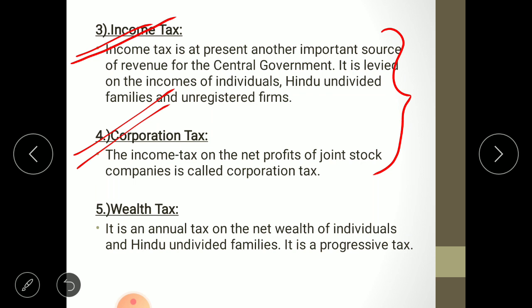Then next one is wealth tax. It is an annual tax on the net wealth of individuals and undivided families. It is a progressive tax. Wealth tax is something that applies when any individual or any family is having luxury products.